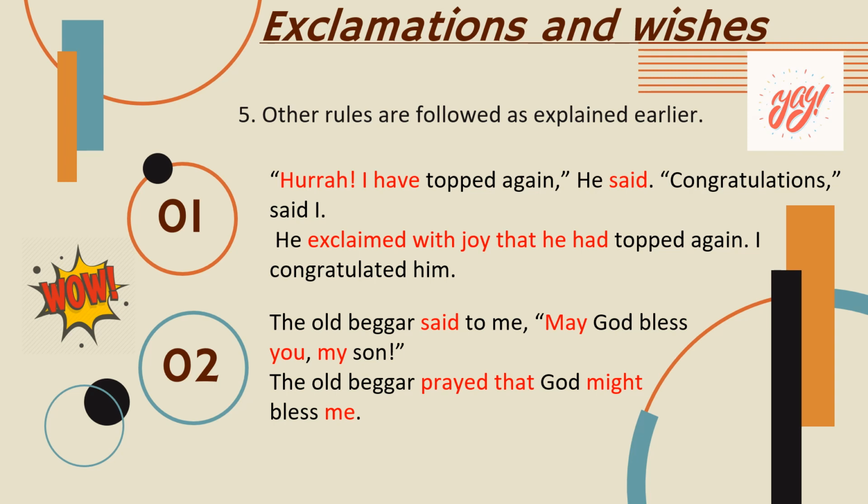So the reporting verb you can use here is he exclaimed with joy that he, I will change to he, have present tense will change to past, that he had topped again. I congratulated him.